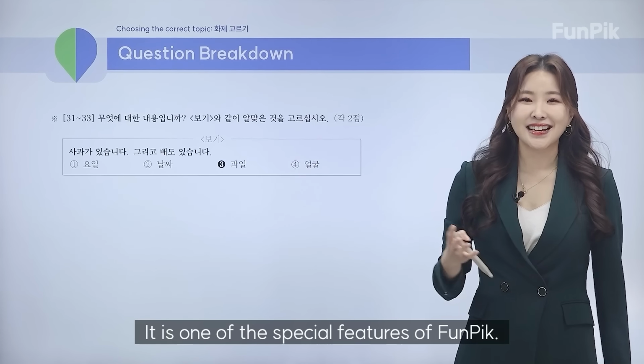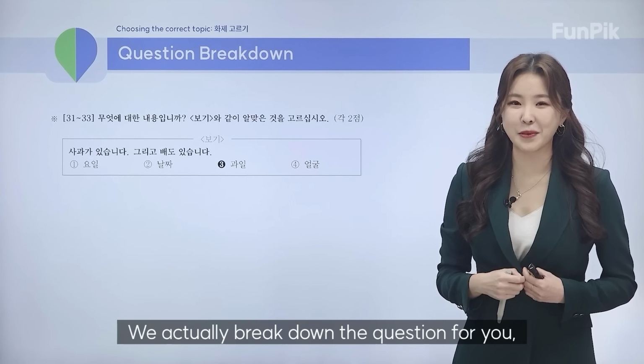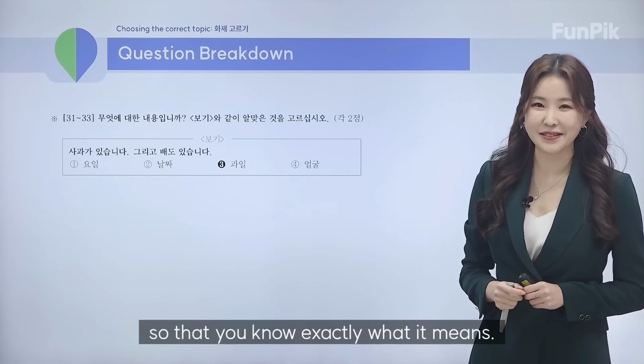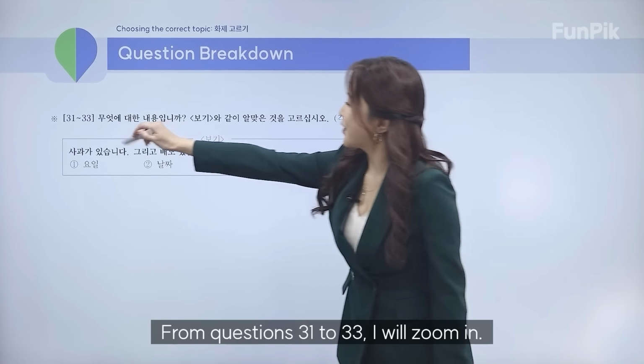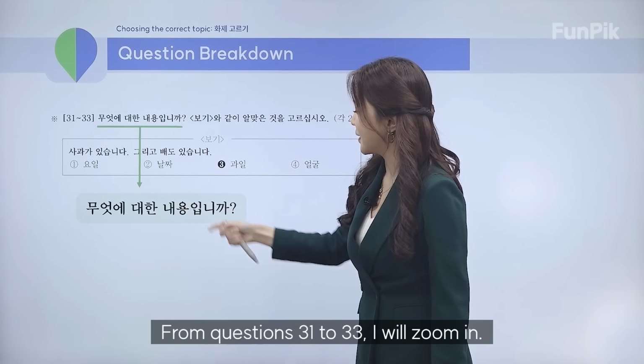Okay, so this is FunPik. It is one of the special features of FunPik. We actually break down the question for you so that you know exactly what it means. All right. So from questions 31 to 33, I will zoom in.